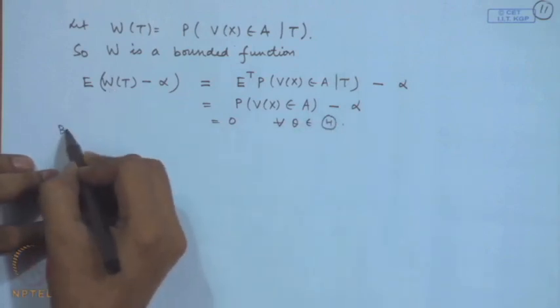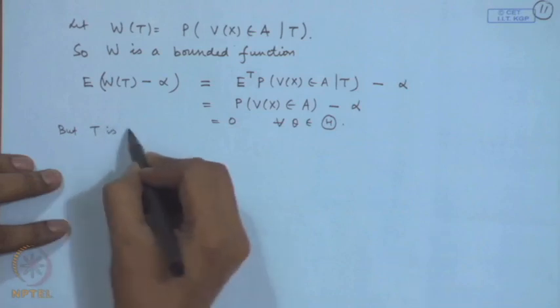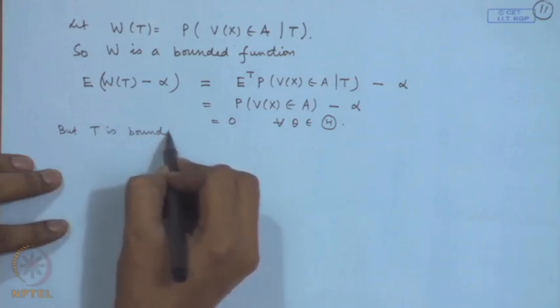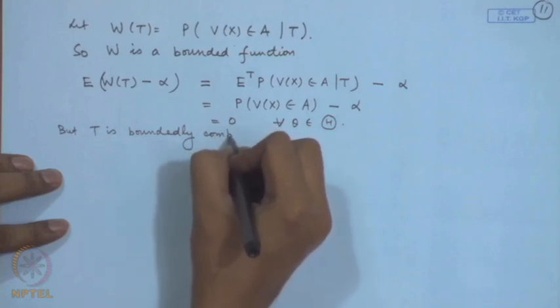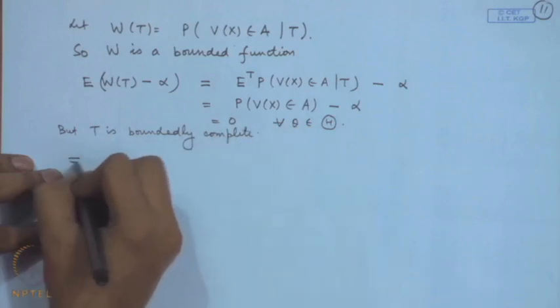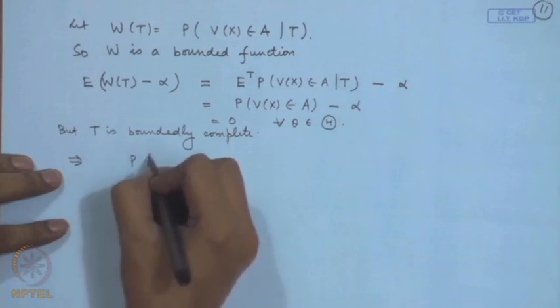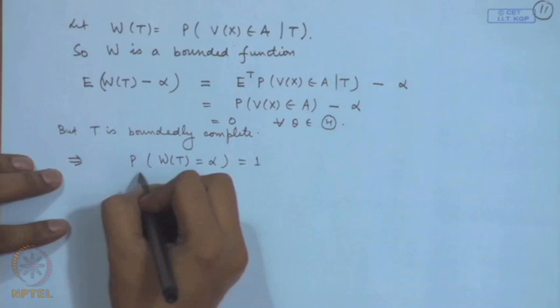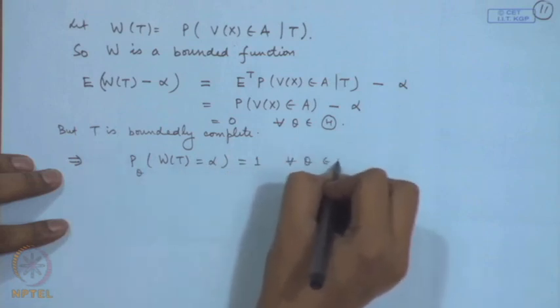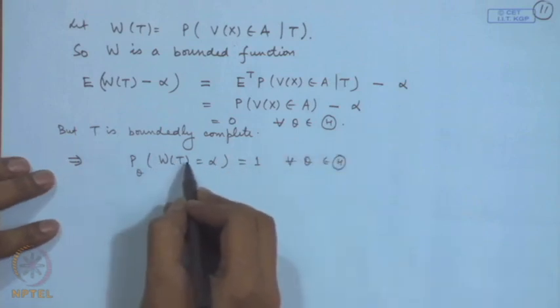But T is boundedly complete. So, this implies that probability that W t is equal to alpha must be 1. But what is this statement?